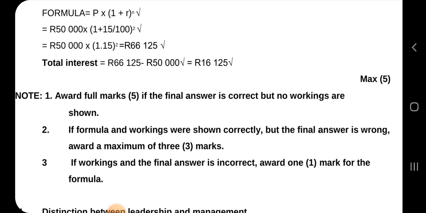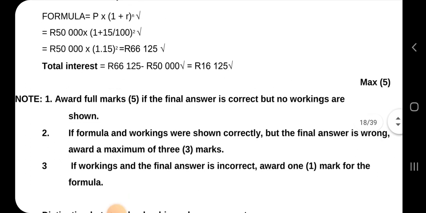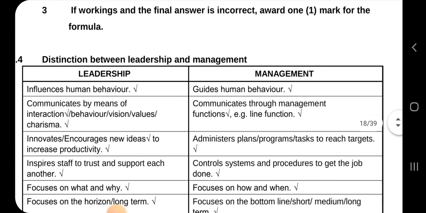If workings and final answer are incorrect, award 1 mark for the formula. So it's very important that you write the formula. The formula is A equals P times (1 plus R) to the power of N. Okay, that one is the formula. It starts with A equals, where they've written formula, that A is what it is.